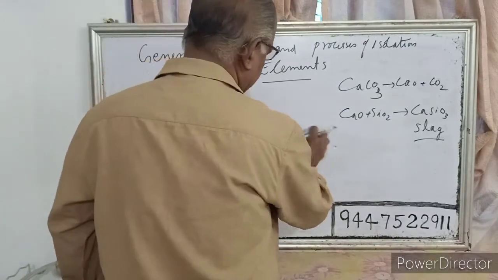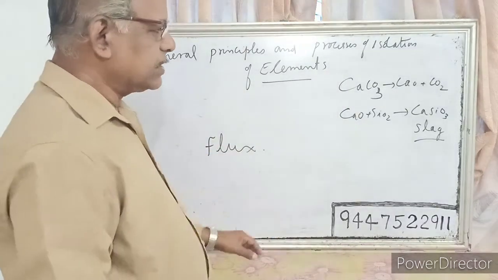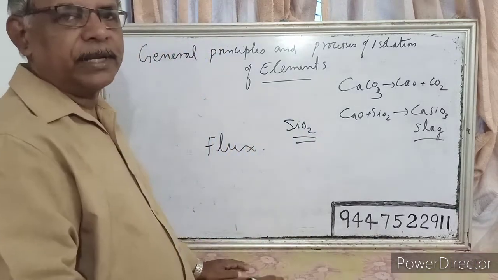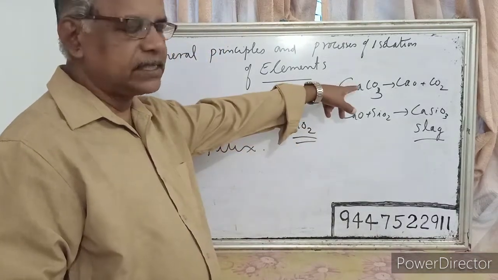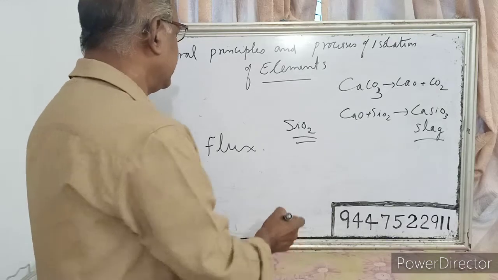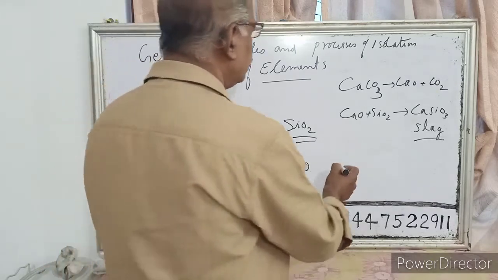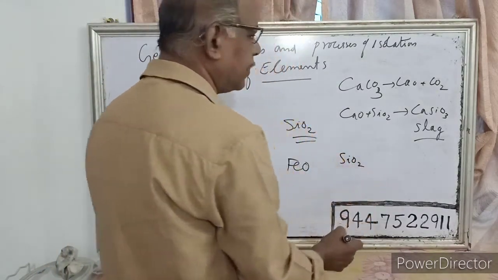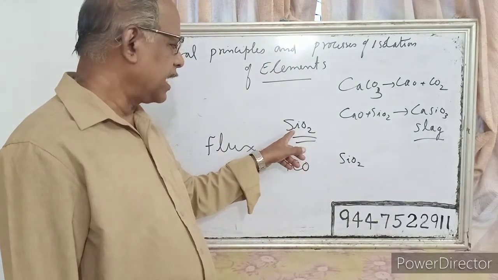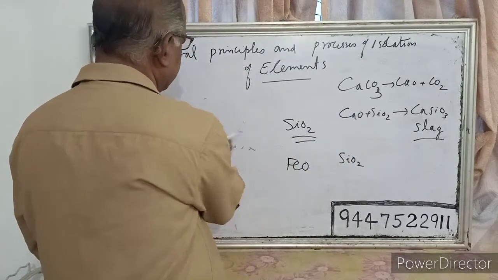Now while selecting flux, we have to consider some important factors. In the case of iron, silica is an acidic oxide. Oxide of a non-metal is acidic in nature, so we have to use a base as the flux. And during the extraction of copper, it contains iron oxide as the gangue, which is a basic oxide, so we have to use silica, SiO2, as the flux. So if the gangue is basic, we have to use an acidic flux, and if the gangue is acidic, we have to use a basic flux. That's the thing we have to remember while selecting a flux.